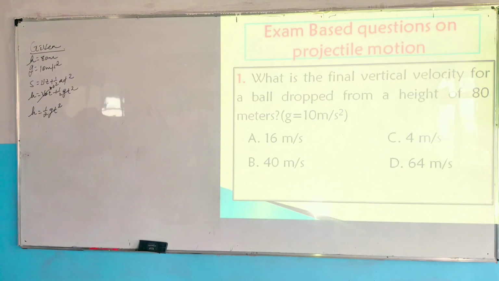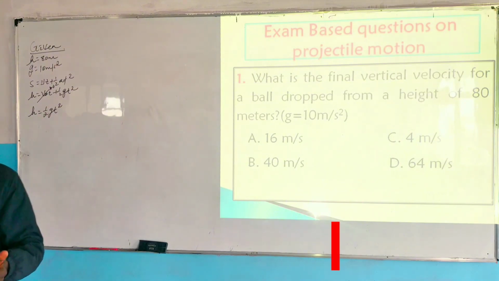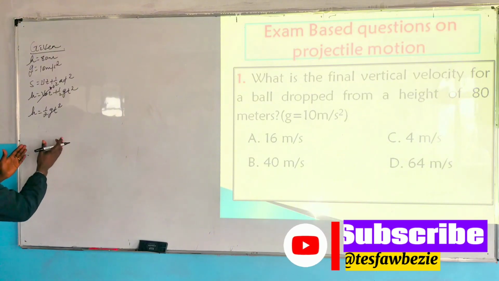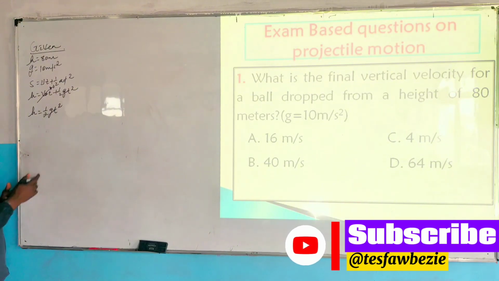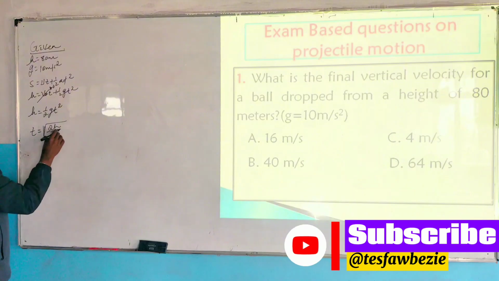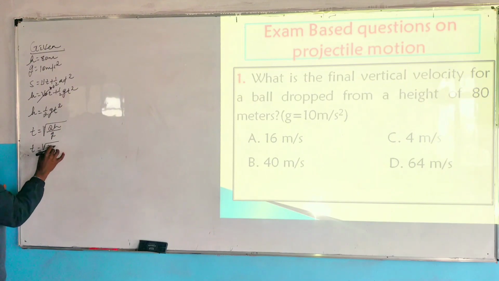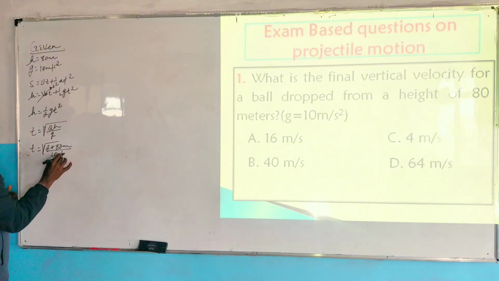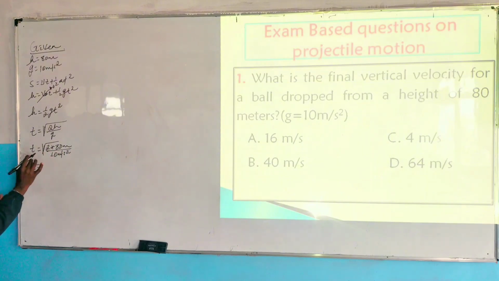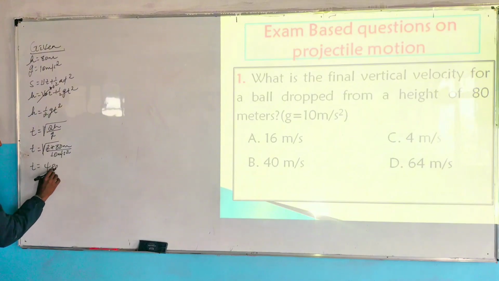ስለዚህ መጀመሪያ ፍላይት ታይሙን ኦልሬዲ ማግኘት ይኖርባቸዋል። vertical velocity ለማግኘት መጀመሪያ at what time the ball reaches on the ground. So from this the time taken or flight time of the ball t is equals to under the square root of 2 times of h over g. Then the time taken t is equals to under the square root of 2 times of 80 meter divided by acceleration due to gravity which is 10 meter per second square. ስለዚህ ታይሙ ስንት ይሆንልናል? 160 ሲካፈል 10 16 ከራዲካል ሲወጣ which is 4 second.